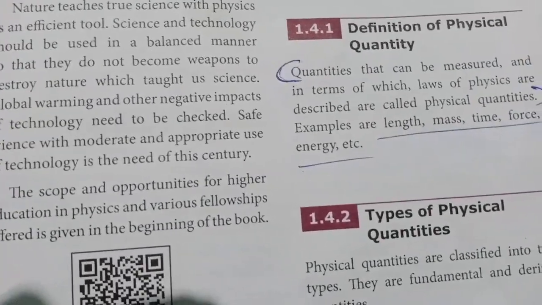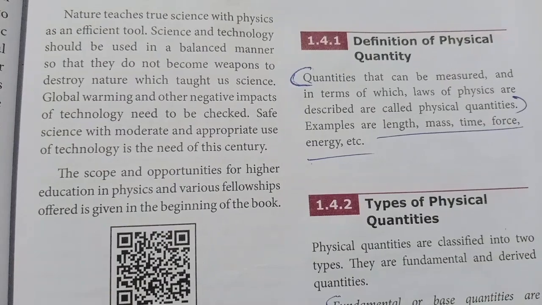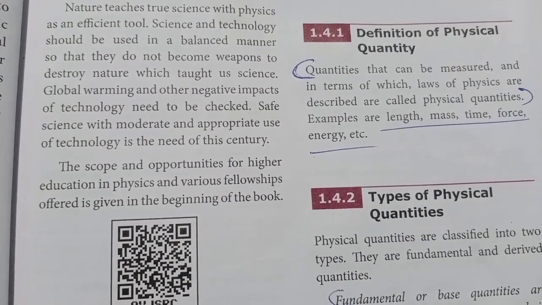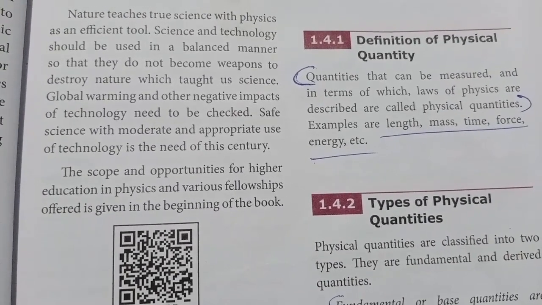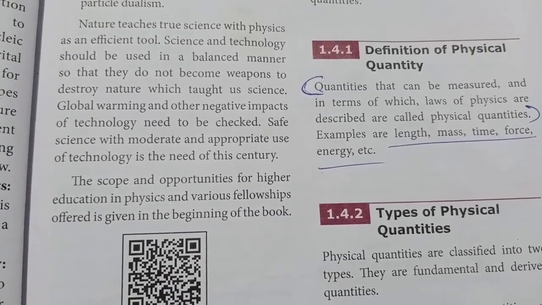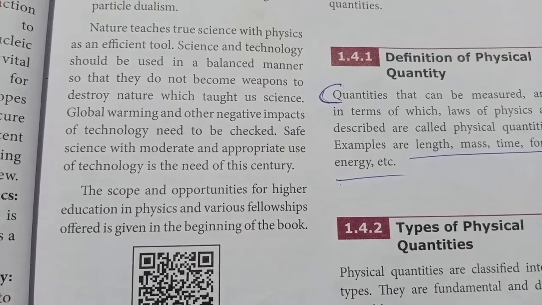Here some examples are given. Length is a physical quantity, mass is a physical quantity, time is a physical quantity, force and energy are all physical quantities, and these are measured in terms of which laws of physics are described.